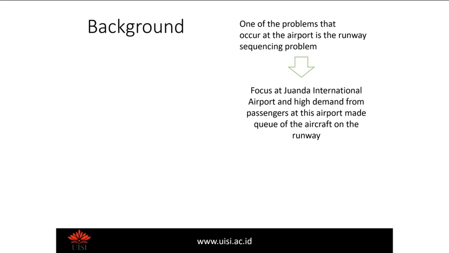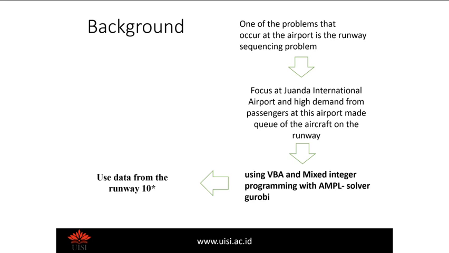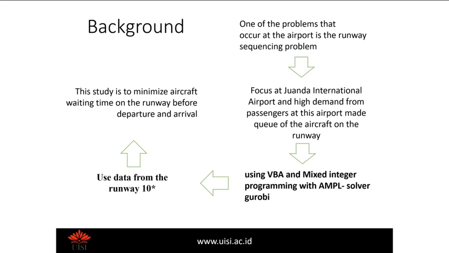And we use a Visual Basic application with Microsoft Excel and mixed integer programming with AMPL with Solver Gurobi. We use data from runway 10, and this study is to minimize aircraft waiting time on the runway before departure and arrival.